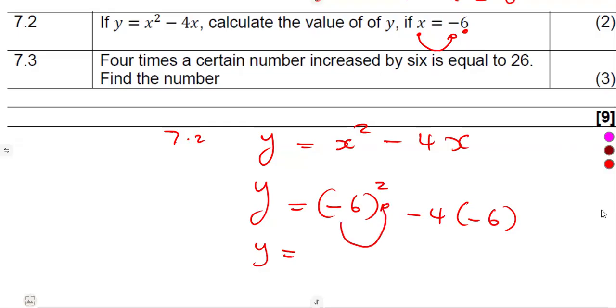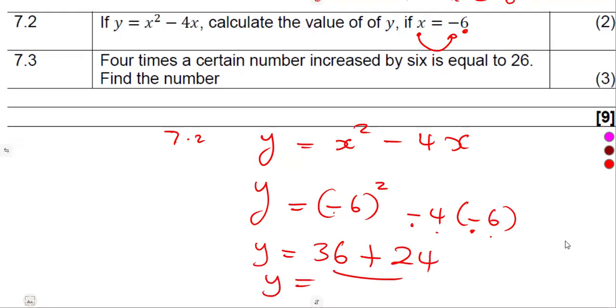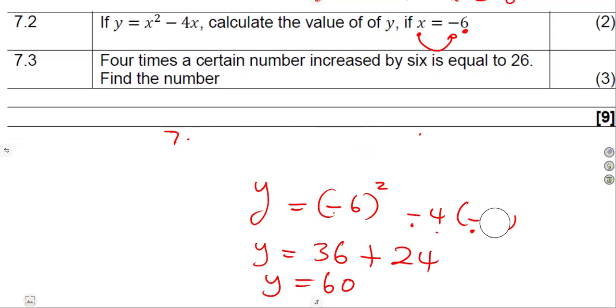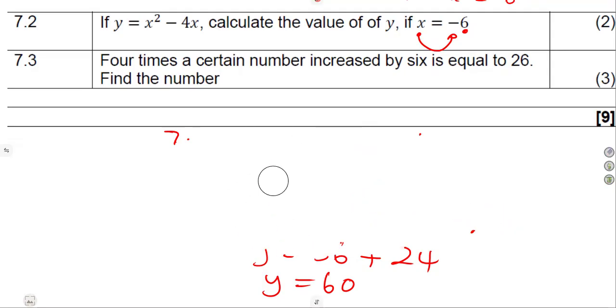-6 raised to the exponent of 2 is going to give us a +36. Remember, a negative is inside the bracket also. So that's +36. Negative times negative, that's a +4 times 6, which is 24. So adding these 2, we were going to get a +60. Just like that. You're done. So guys, you see these questions, they're just direct sometimes.